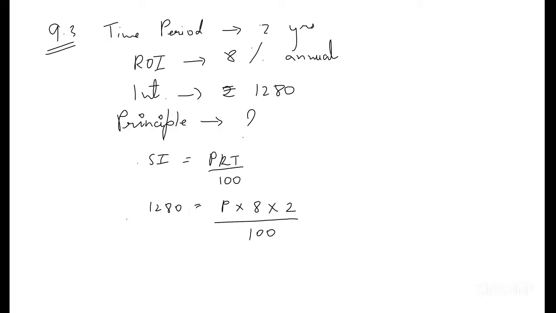Now, like I said, the original formula remains the same, and the numbers we shift. 1280 and 100 are in divide, but they will come in multiplication when we take this 1280 to this side and bring P on the other side. So principal equals 100 into 1280 divided by 8 into 2. Cancel. Yes, it's 8,000.